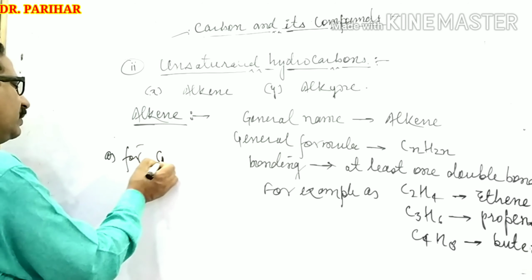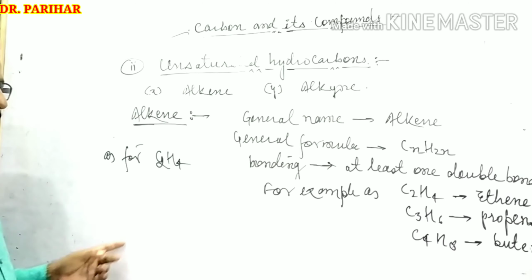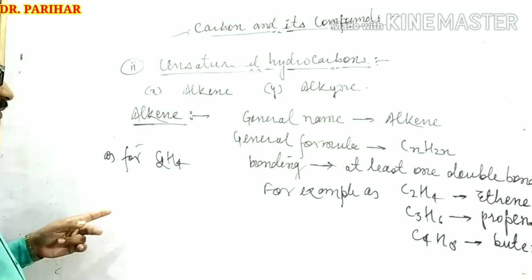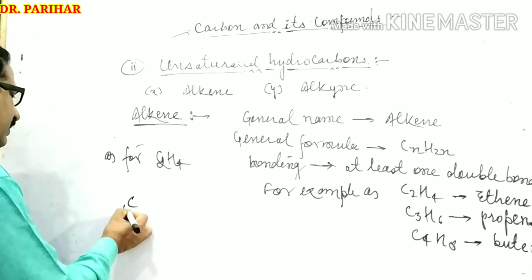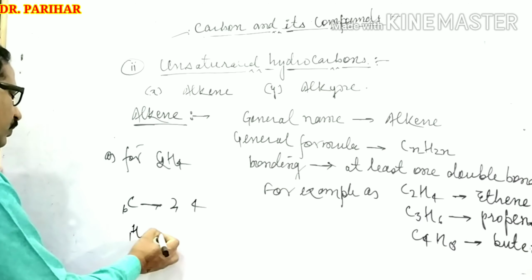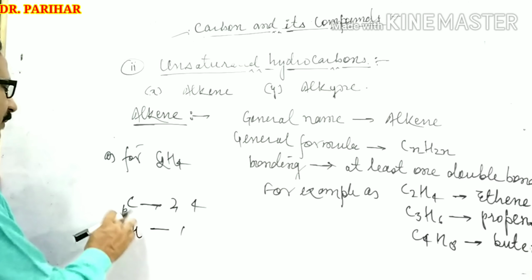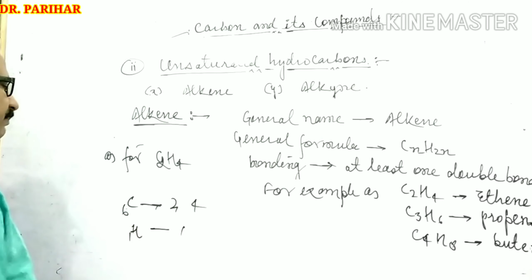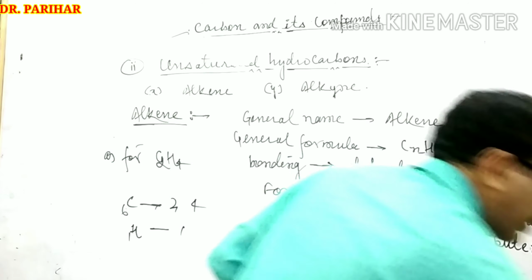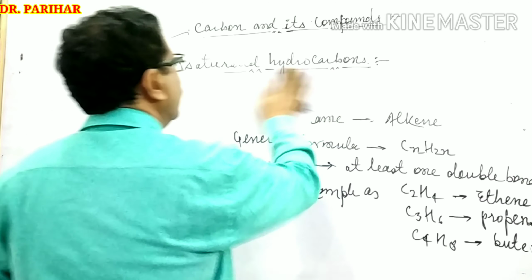As for C2H4, no doubt there are 2 carbons, and carbon has 6 electrons, configuration 2, 4. And hydrogen has only 1 electron in its outermost shell. So hydrogen will form only one single bond, but carbon can form 4 covalent bonds because carbon is tetravalent in nature.